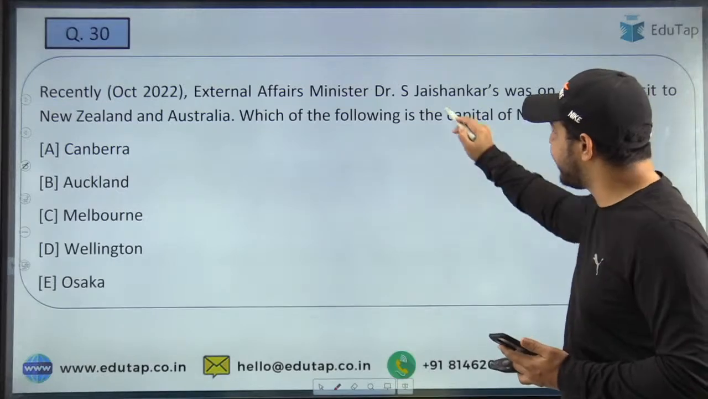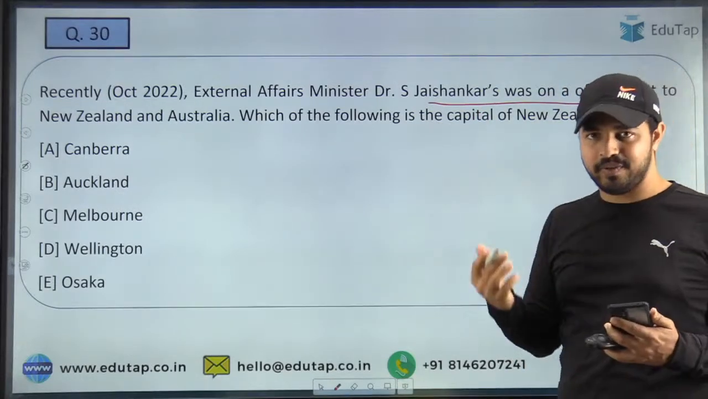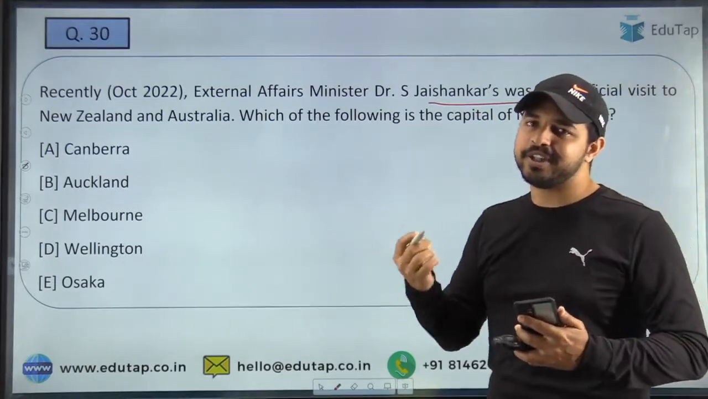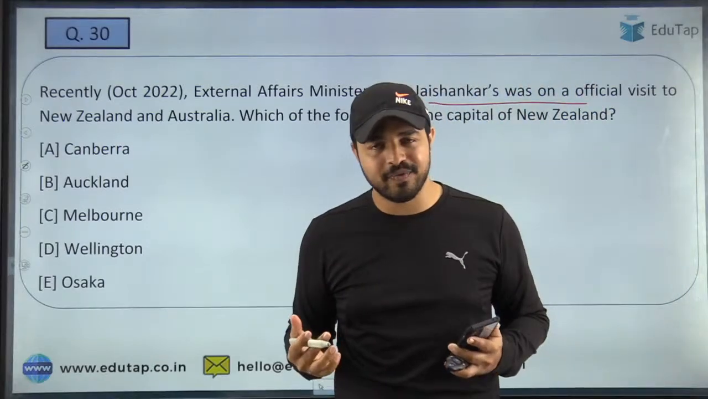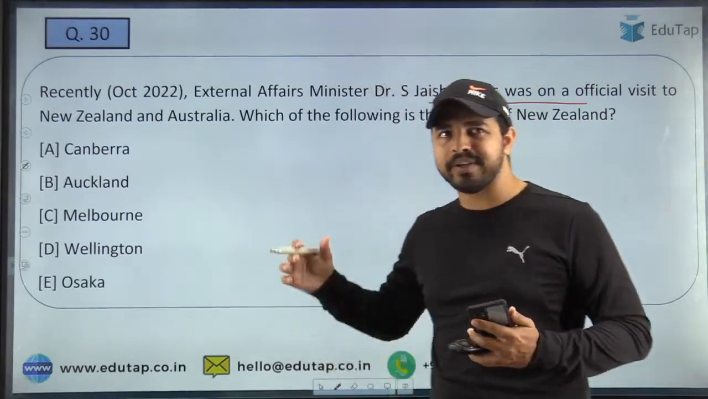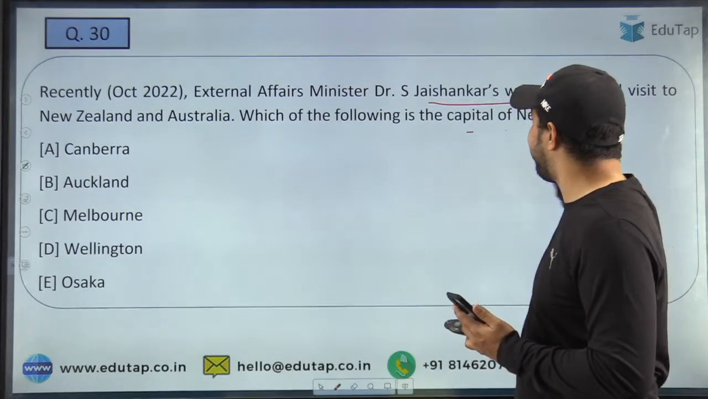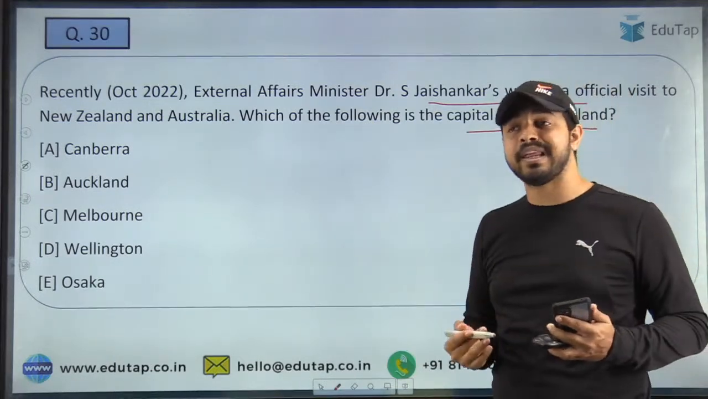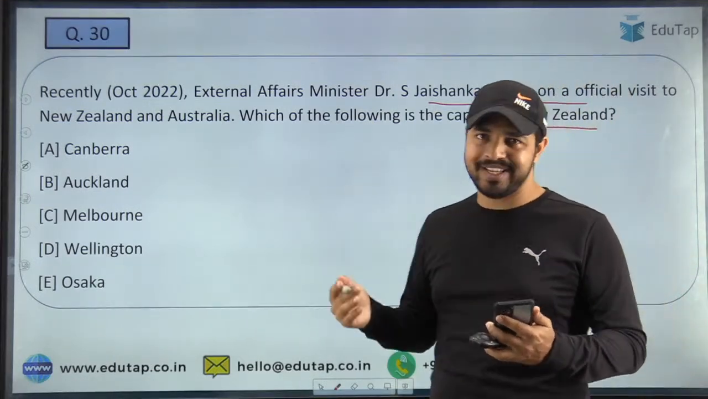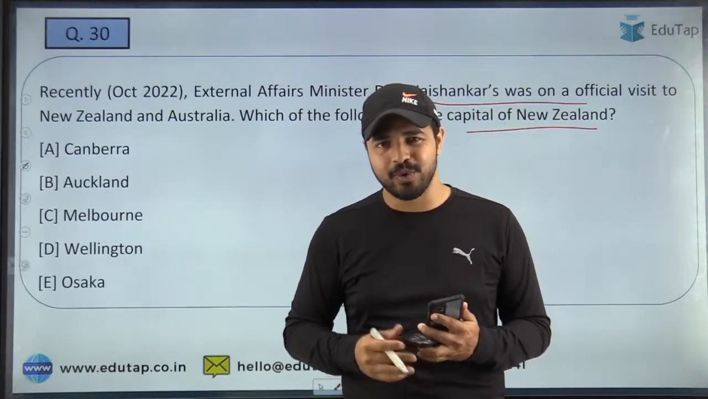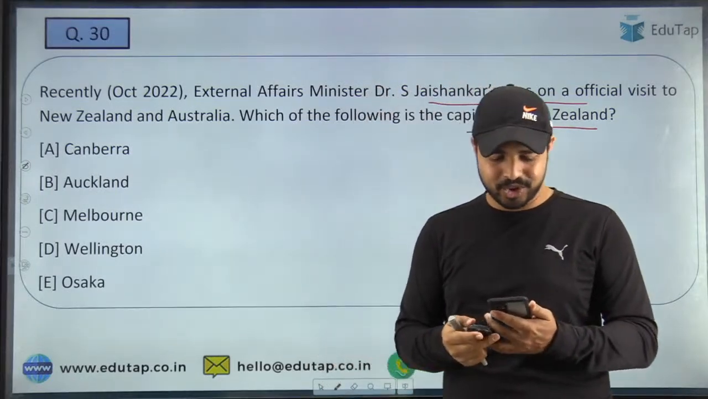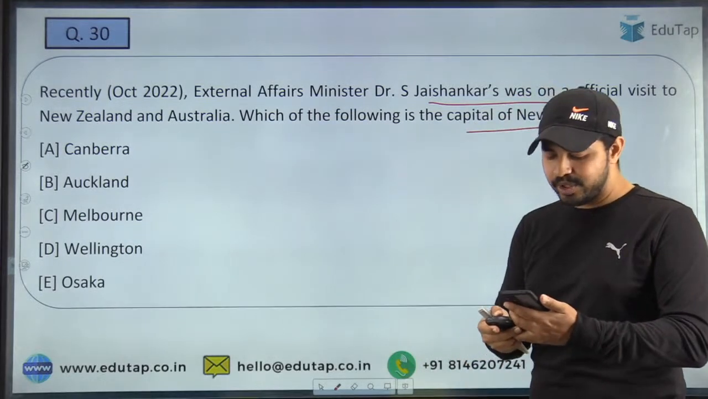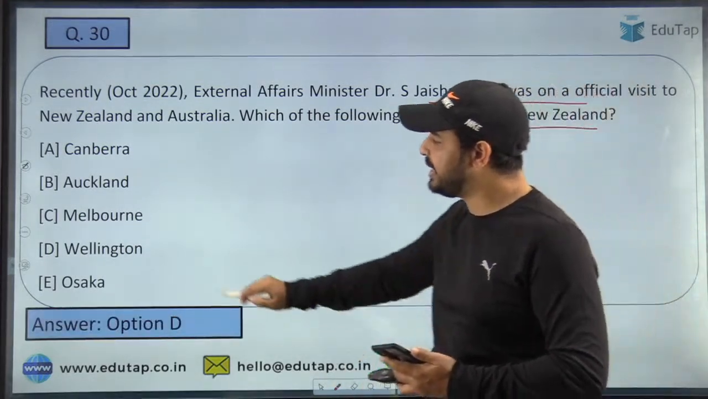External Affairs Minister Dr. S. Jaishankar was recently on an official visit. See guys, how we have created this question. He was on a visit, but what is the question is? The question is that which of the following is the capital of New Zealand? New Zealand की capital क्या है? The question is basically on these lines. Oh, very halwa question for all of you. So quickly tell me what is the right answer to this question. Here guys, the right answer to the question is absolutely right, option D, that is Wellington.